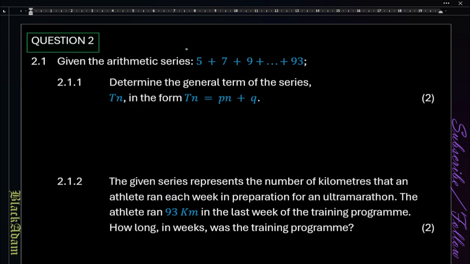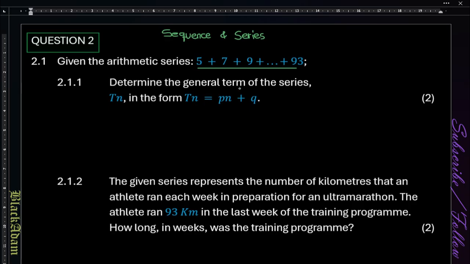Welcome to maths class, and we have a problem that deals with sequences and series. We are given the arithmetic sequence 5, 7, 9 up to 93. We need to determine the Tn.